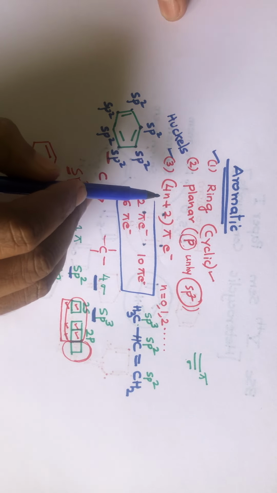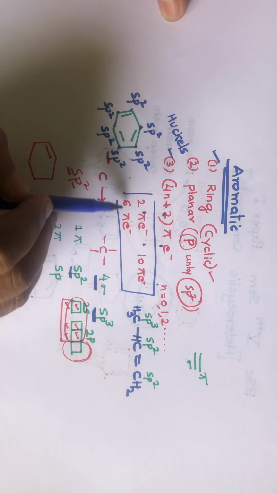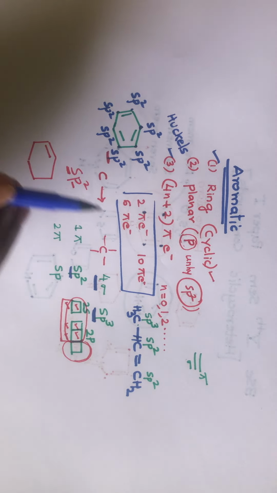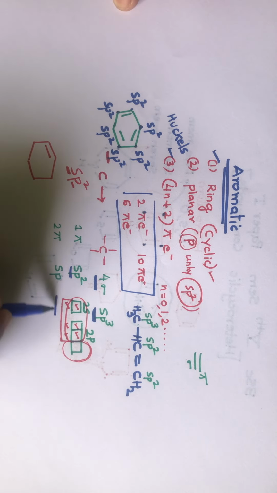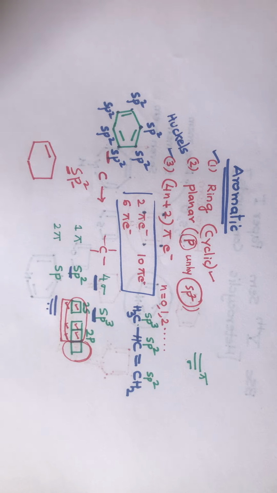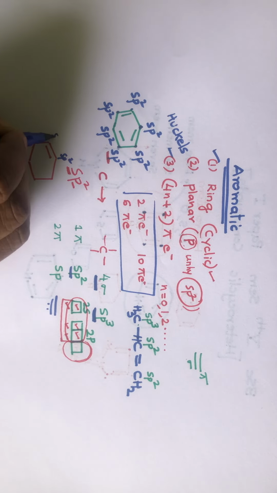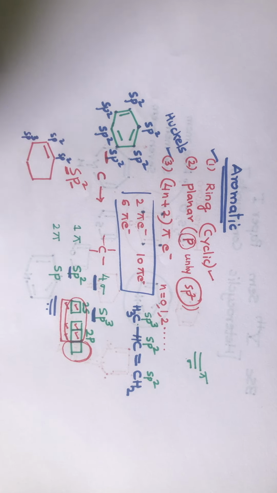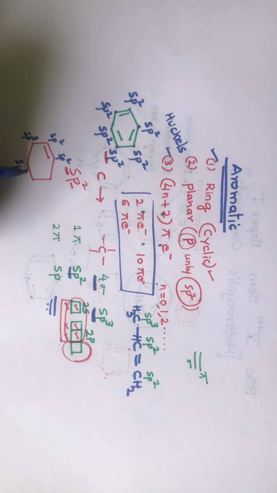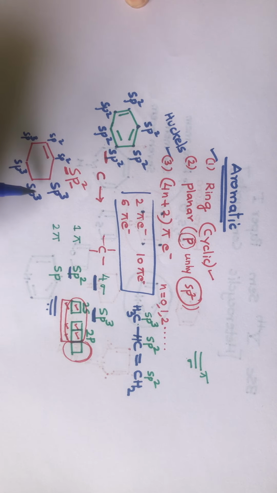See, 4n plus 2 pi electrons. If n is equal to 0, 2 pi electrons. n is equal to 1, 6 pi electrons. So the molecules with 2 pi electrons, 6 pi electrons, 10 pi electrons are all aromatic, provided they follow the other condition. It is satisfying this condition because it has one double bond, which involves 2 electrons. Let's check whether the molecule is planar or not. Now, look at this. This carbon is sp2. This carbon is sp2. Look at this carbon. There is no double bond. This carbon will be sp3. This will be sp3. This also will be sp3. So see, these are sp3 carbons.